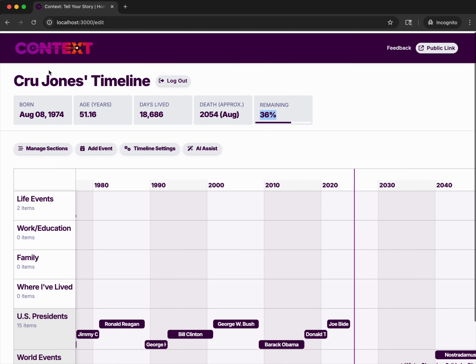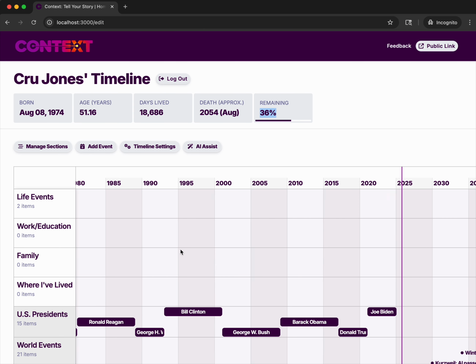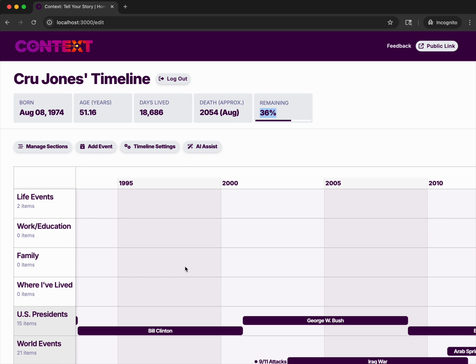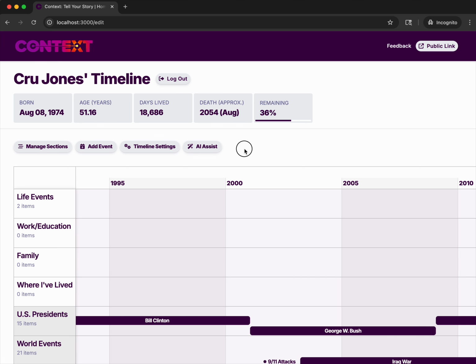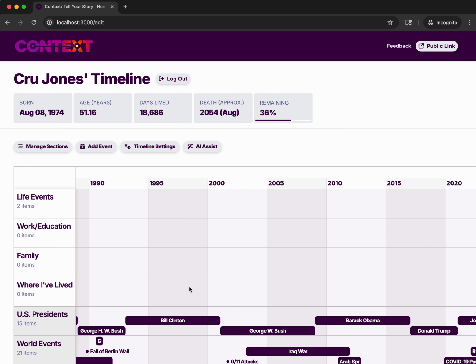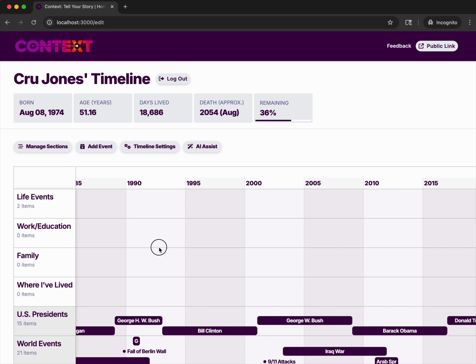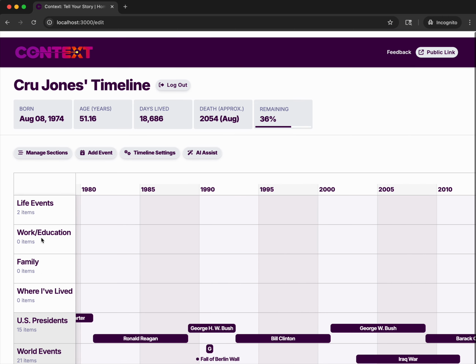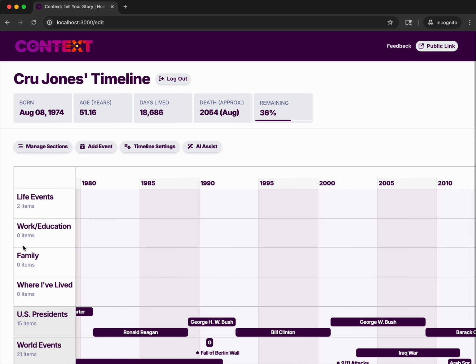Now, if I come into manage sections up here, first of all, if I'm in here and I zoom inside the timeline, I'm just zooming with my trackpad on my laptop. It zooms in and out. If I click and drag, it will go left and right. If I want to scroll down or up, I have to come out of the timeline. Still working on some interaction stuff there, mainly around mobile, but that's why it's like it is now. And yeah, desktop is definitely the way to go on this for now, at least at this state.